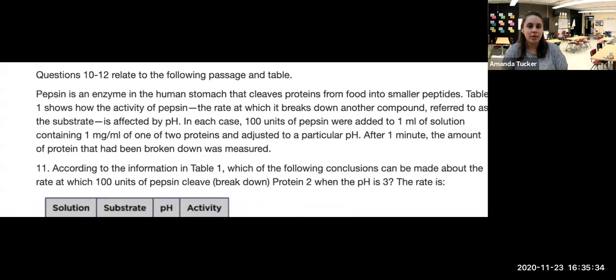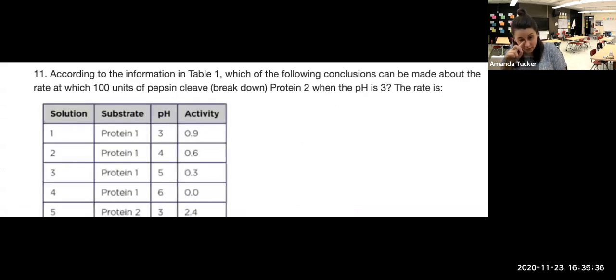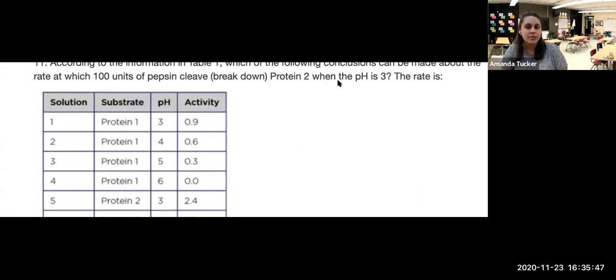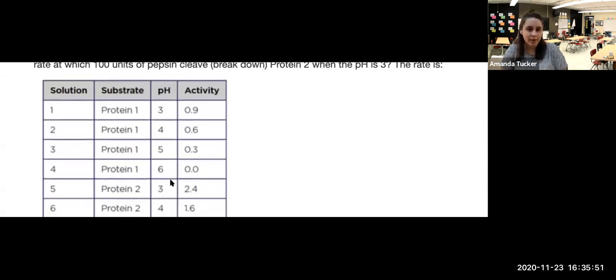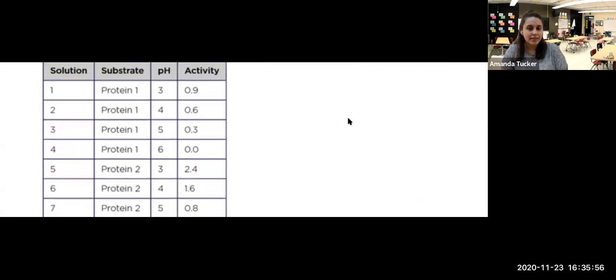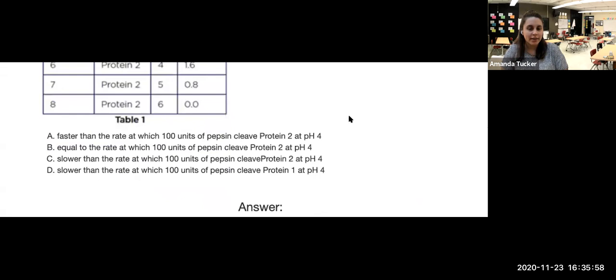Number 11, same thing. Our question though is, according to the information in table 1, which of the following conclusions can be made about the rate at which 100 units of pepsin cleave or break down protein 2 when the pH is 3? So we're looking at protein 2 and a pH of 3. So that's right about here. We have a 2.4 activity. And our options are right here.